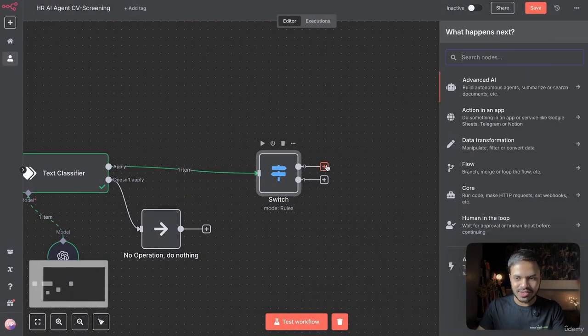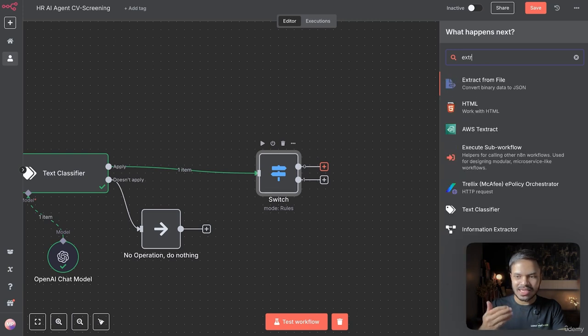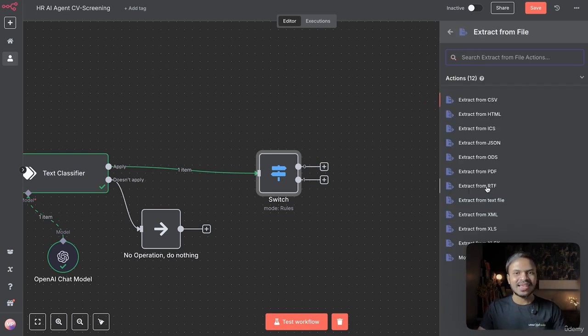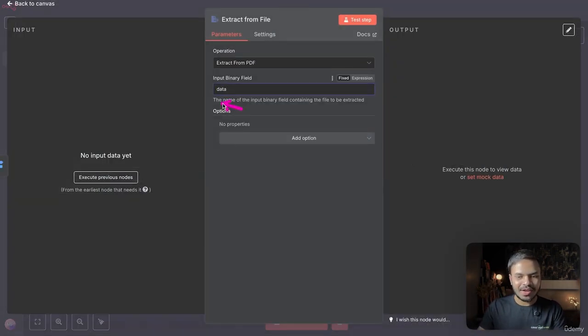So for the first branch, we can easily use this amazing node, extract from file, that will convert all the PDF data into JSON. So we will use extract from PDF, and don't worry, it won't cost you a single penny to do that. And the input field won't be data, it will be the name of our PDF file, which is attachment 0.